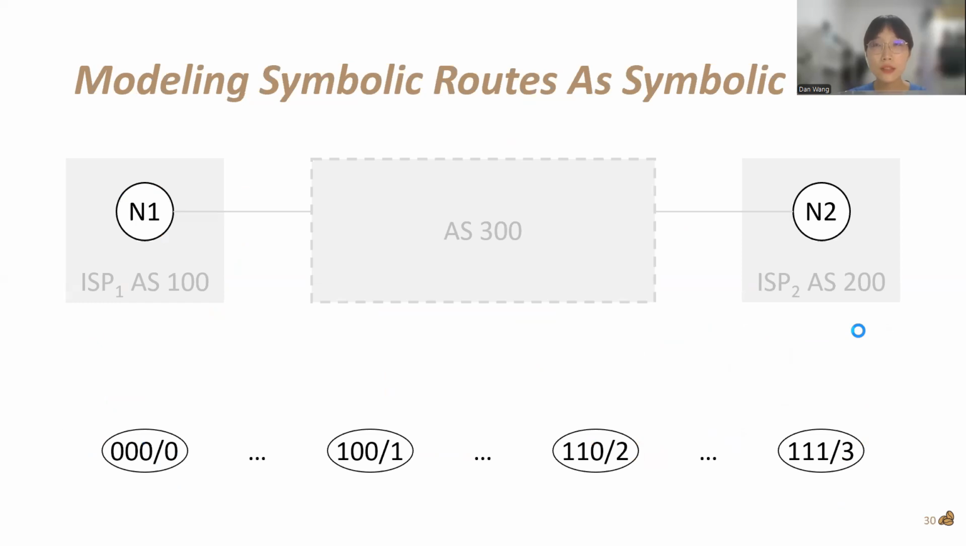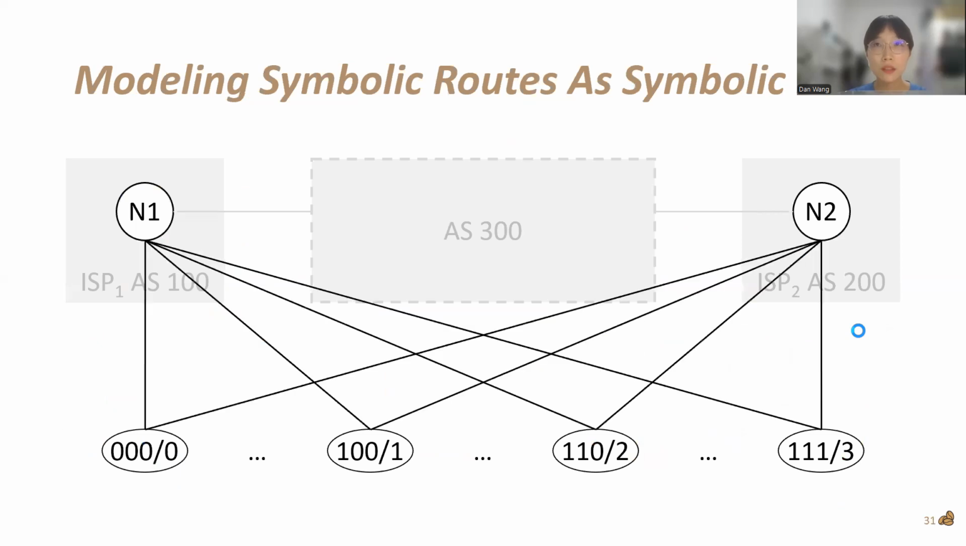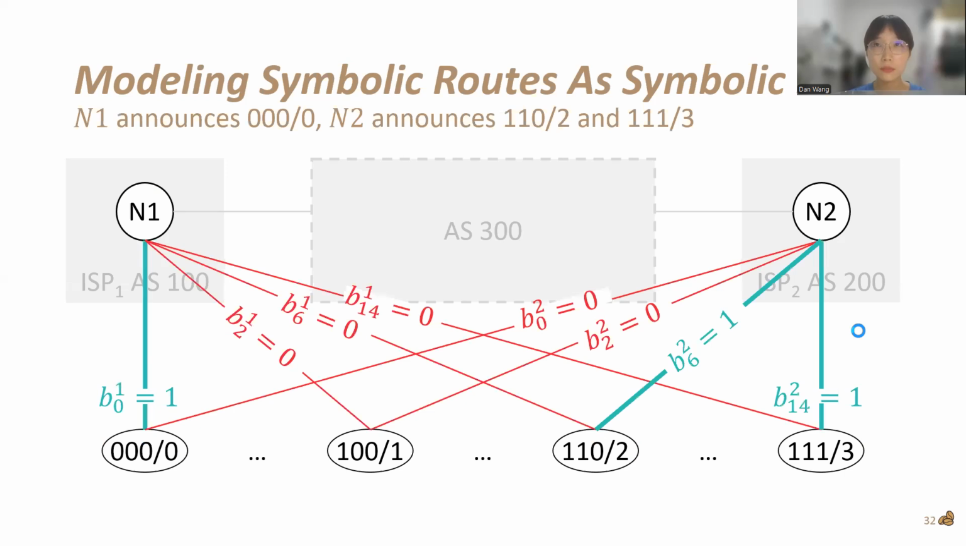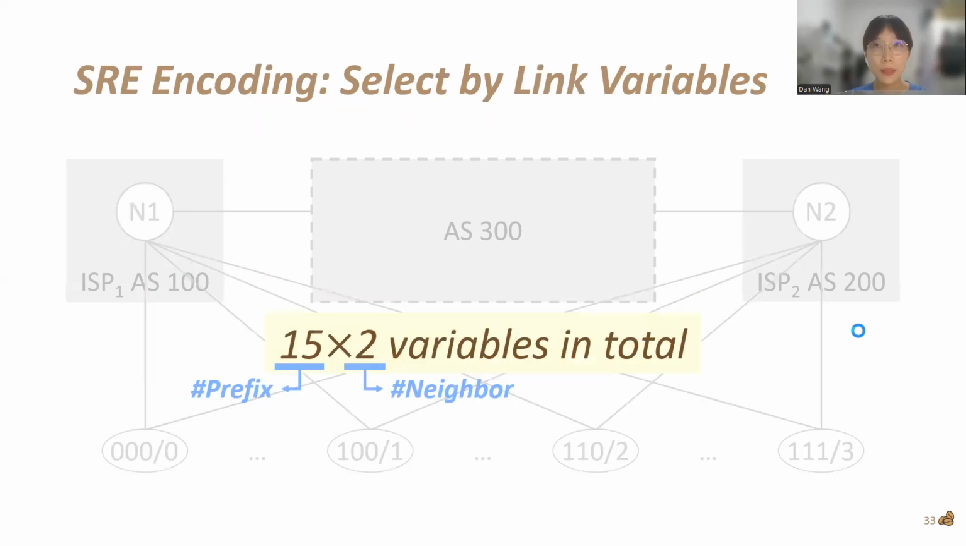A straightforward extension to SRE goes like this. We add dummy nodes for prefixes. Then we add a link between each external neighbor node and every prefix node. For each link, its up or down state indicates whether the external neighbor announces the prefix or not. Following SRE, we assign a Boolean variable for each link. The link states are decided by assigning 0 or 1 to link variables. This way, we need 30 variables in total, where 15 is the number of prefixes and 2 is the number of external neighbors.